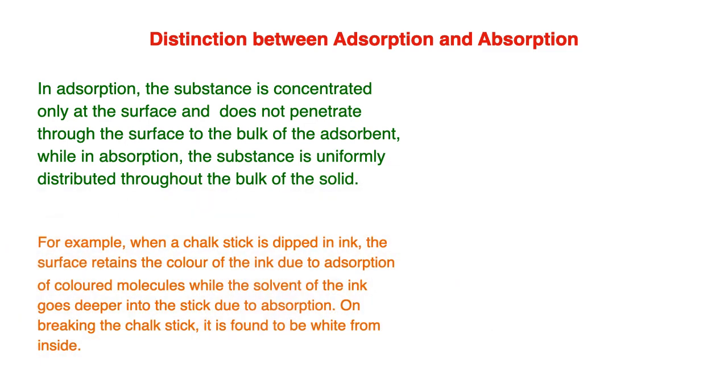For example, when a chalk stick is dipped in ink, the surface retains the color of the ink due to adsorption of the colored molecules, while the solvent of the ink goes deeper into the stick due to absorption. On breaking the chalk, it is found to be white from inside.